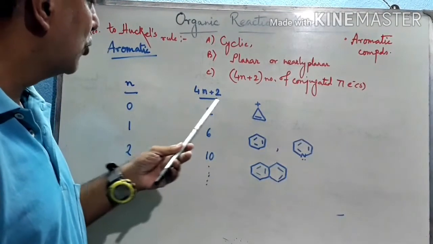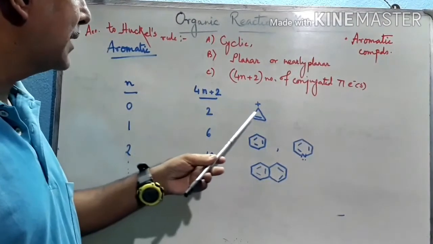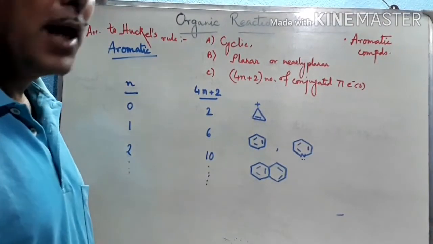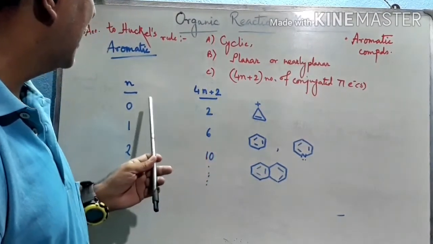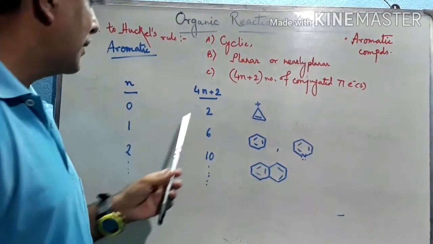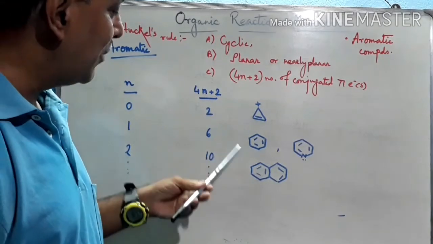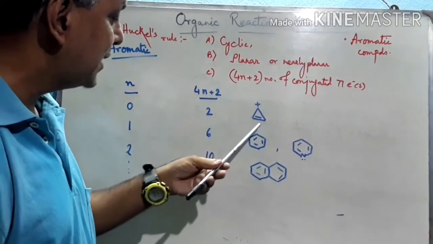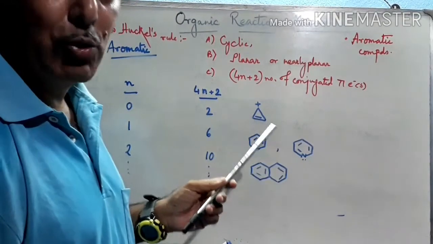So 4n plus 2, if we take n equal to 0, then 4n plus 2 equals 2. See this, cyclopropenium carbocation. This is the 4n plus 2, this is the aromatic species. When n equal to 1, this is 4 into 1 plus 2, that means 6. Benzene is the aromatic species. See, this is the cyclic structure. All the carbon atoms, all 6 carbon atoms, are sp2 hybridized.